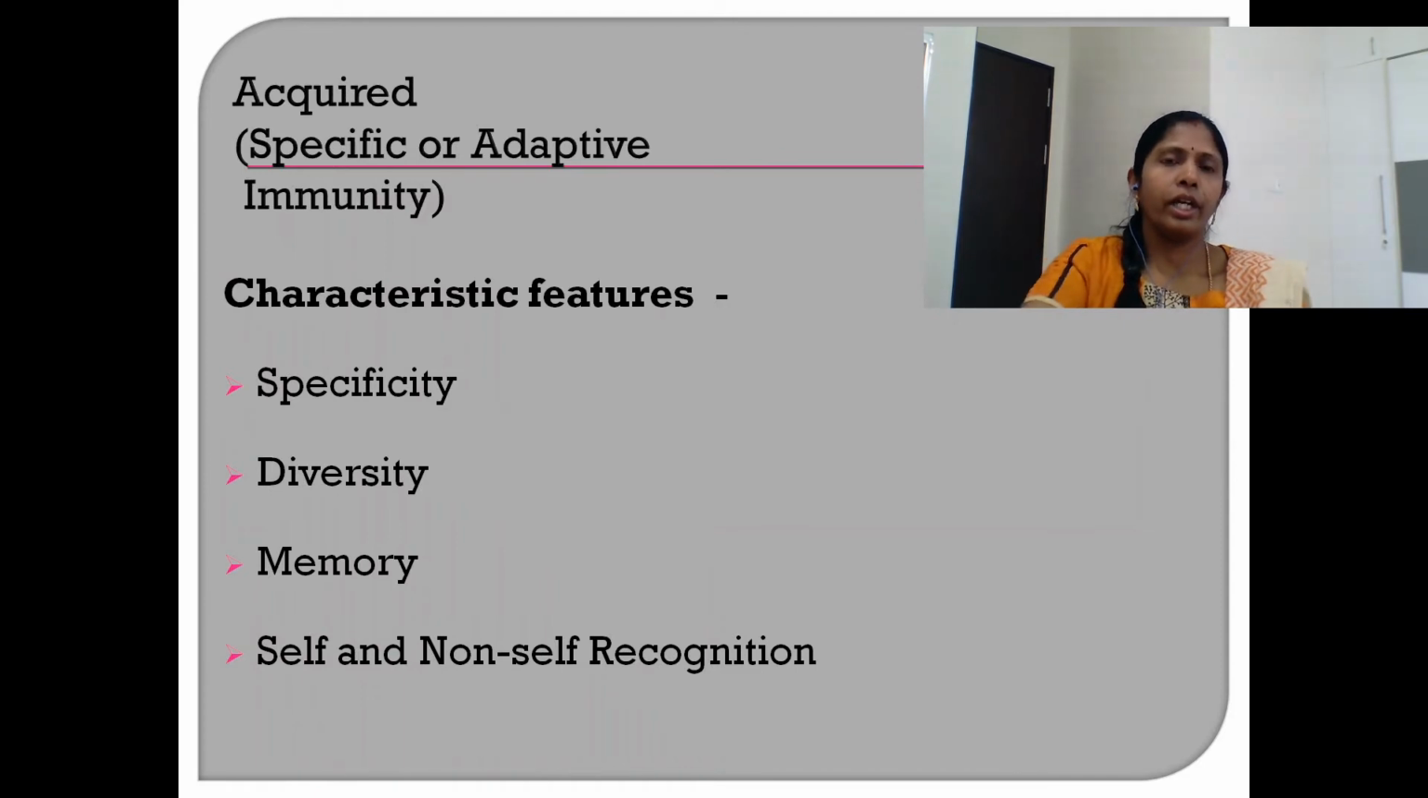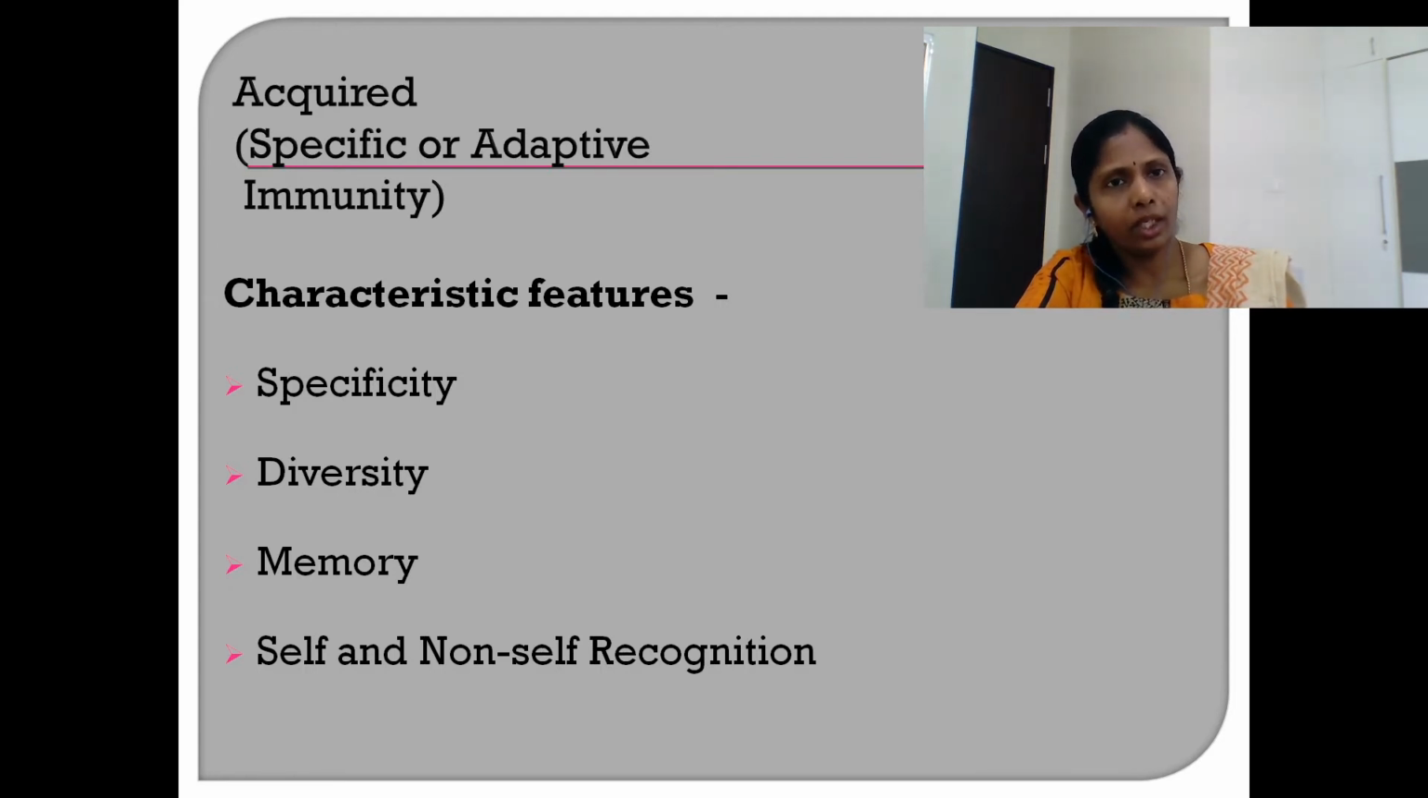Now let us understand what is the other type of immune system, that is acquired immunity. This acquired immunity is also called as specific or adaptive immunity, which is characterized by 4 important features, namely specificity, diversity, memory, and self and non-self recognition. These are the features which also distinguish the acquired immune system from the innate immune system.